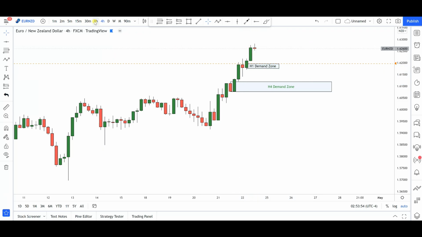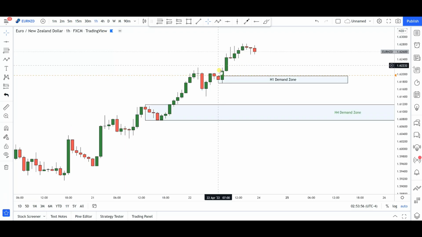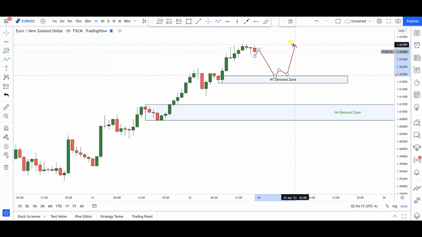All right, now in the event that price does not get that deep, from here in the hourly time frame, guys, I'll be looking for price to give me a dip into this particular demand zone that we have, maybe even the 1.6200 area, anywhere from right around here. I'll be looking for an opportunity to go long upon bounces off of this demand zone on the hourly time frame, at least for a possible retest of this previous swing high again. All right, so let's see how this goes.